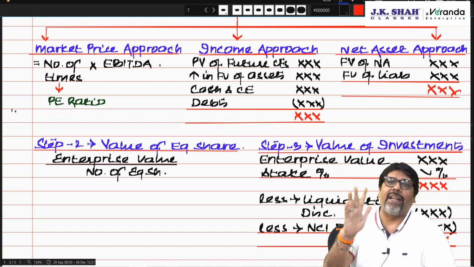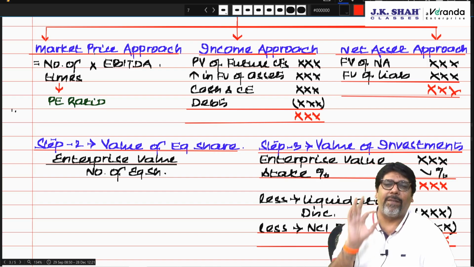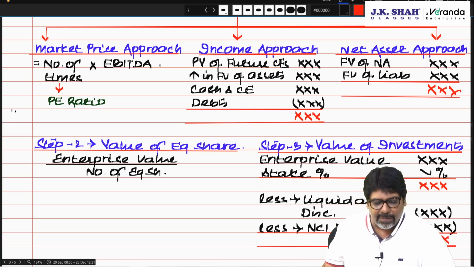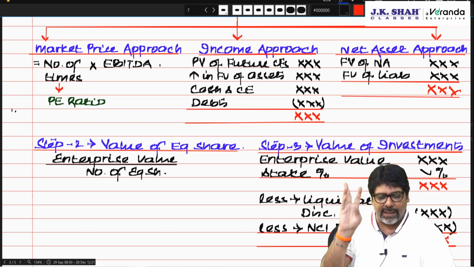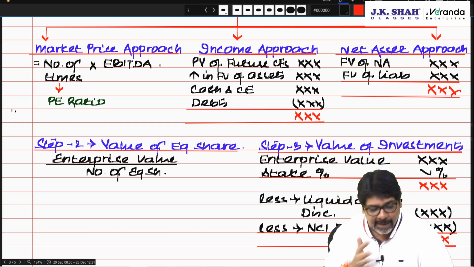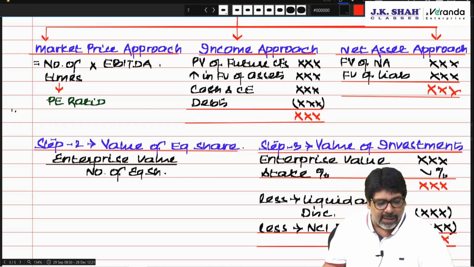Generally it is said 5 times EBITDA, 5 times profit. Profit means EBITDA, earning before interest, tax, depreciation and amortization. So 5 times EBITDA. This number of times into EBITDA is nothing but your P/E ratio, MPS by EPS. Correct. Number of times EBITDA.